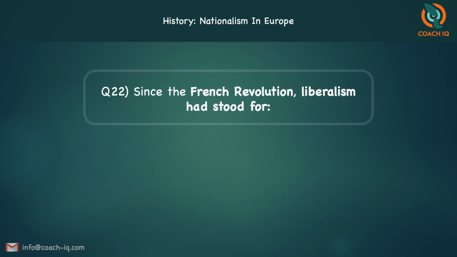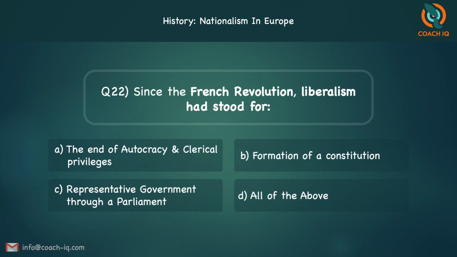The next one. Since the French Revolution, liberalism had stood for the end of autocracy and clerical privileges, formation of a constitution, representative government through a parliament, or all of the above. So since the French Revolution, what did liberalism stand for?